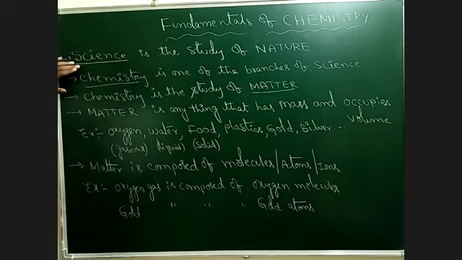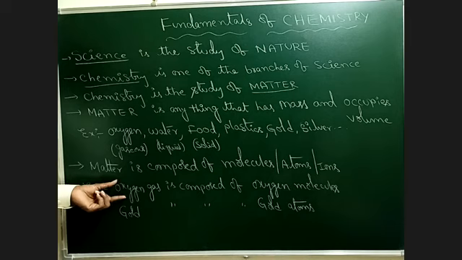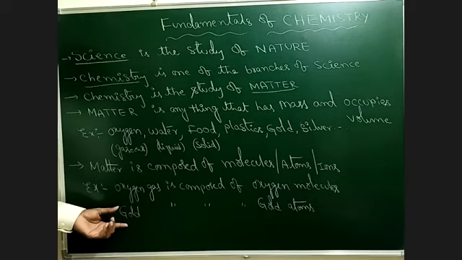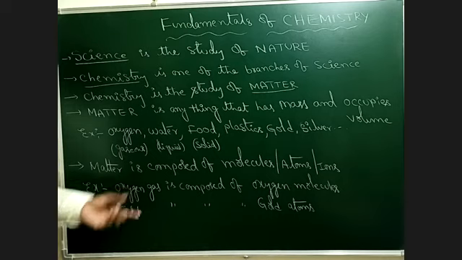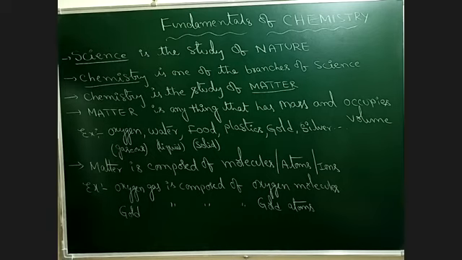Right. I repeat, science is the study of nature. Chemistry is one of the branches of science, and chemistry deals with the study of matter. And matter is anything that has mass and occupies volume, and it is made up of molecules or atoms or ions. For example, oxygen gas is a matter. It is composed of oxygen molecules. Gold is a matter. It is composed of gold atoms. Right? So you can take the screenshot or you can write.